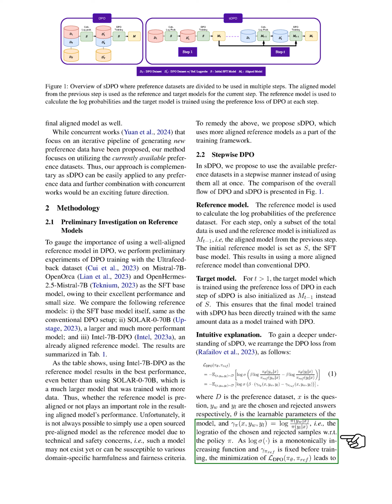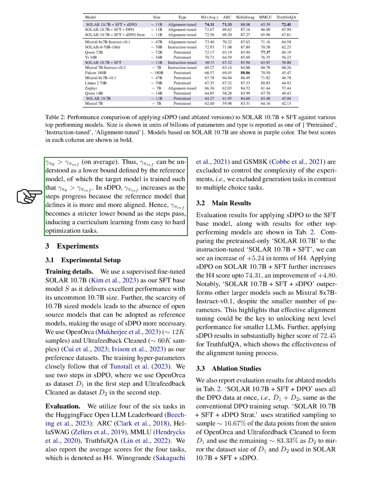The goal is to minimize the DPO loss, L_DPO(π_θ, π_ref), to ensure that the log ratio γ_πθ of chosen and rejected answers is greater than γ_πref, set by the reference model. As we progress through steps in sDPO, the reference model becomes more aligned, causing γ_πref to act as a stricter lower bound, leading to a curriculum learning approach from easy to hard tasks.